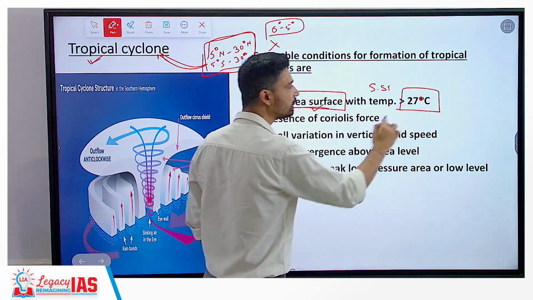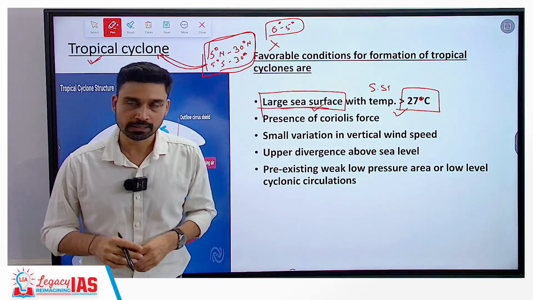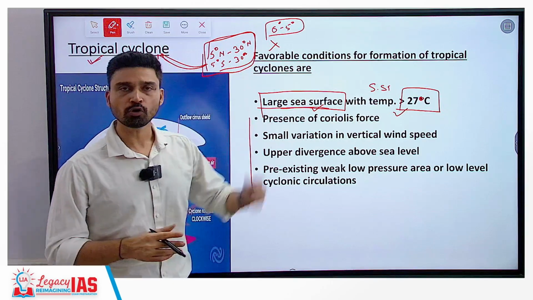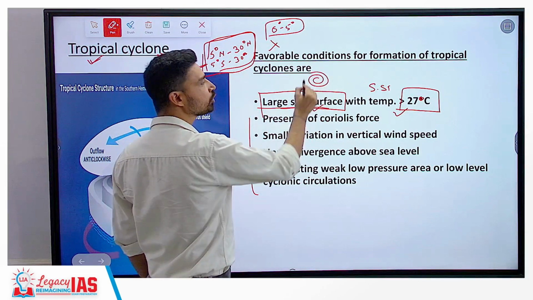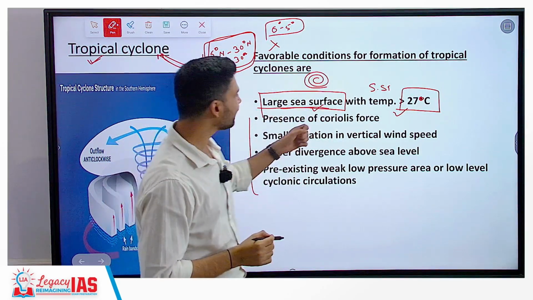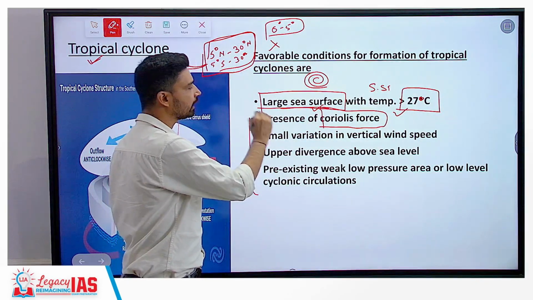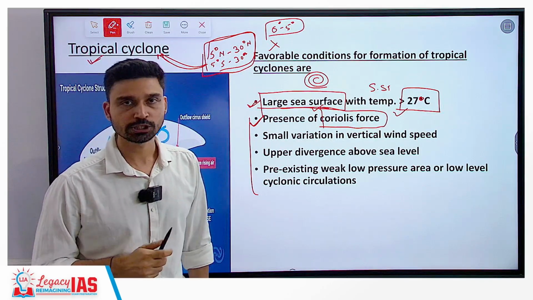If both these conditions are present, then only is there a possibility for a tropical cyclone to develop. Now apart from this, there are certain other conditions as well. One we have already discussed: for a cyclonic condition to develop, you need a circulation of wind, and this circulation of wind cannot happen in the absence of Coriolis force. So the second most important requirement is a sufficiently high value of Coriolis force.